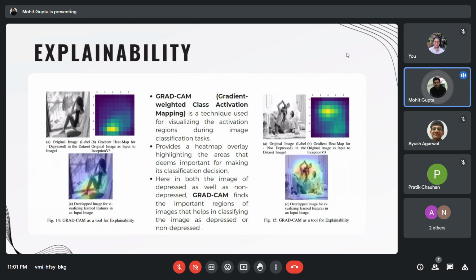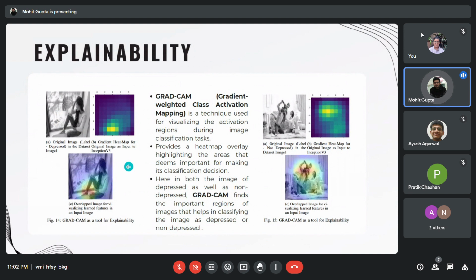From the inferred learnings, we can learn a lot about how the model is processing the data. The two key tools which we utilize to visualize the learning are GradCAM and stochastic neighbor embedding plots. In this slide, we can see that we have a heat map. The gradient heat map visualizes the gradients which are being learned. We then overlap it with the original input image, and hence we are able to clearly visualize the patches of the image that contribute significantly towards the final prediction.